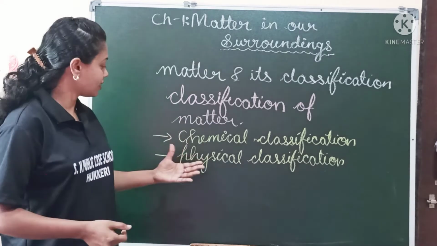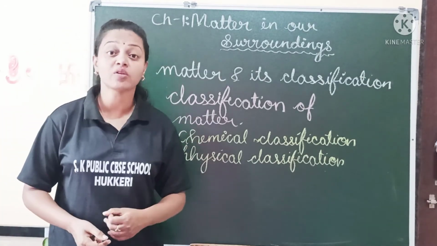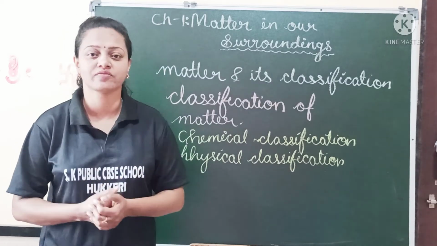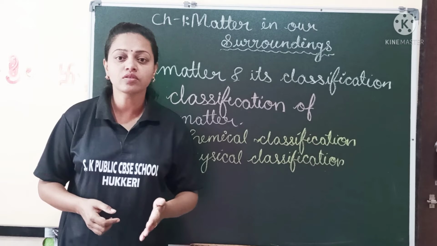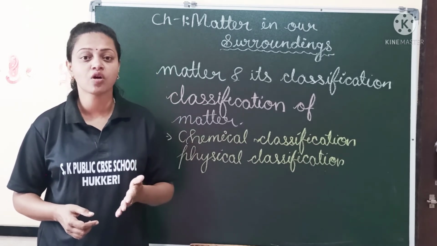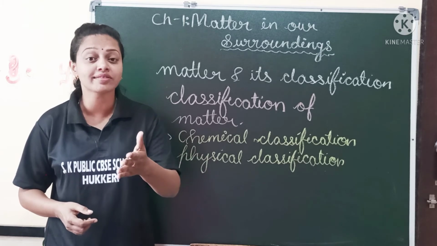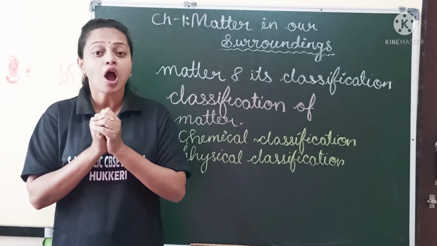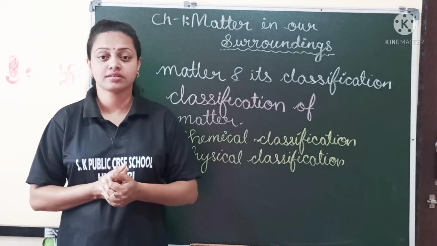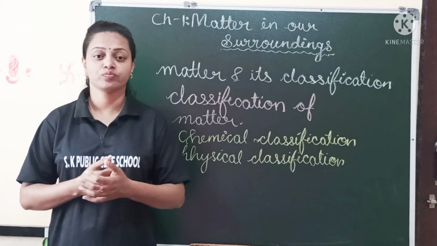So this is called physical classification. Now let's study the chemical classification. It is done on the basis of the chemical composition of matter. That means what kind of particles are present in the composition, how they react with each other. If they do not react, then why so?